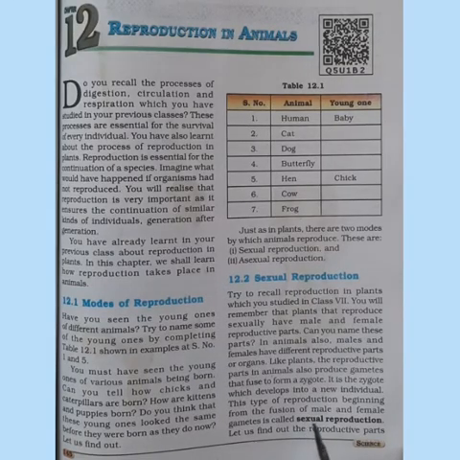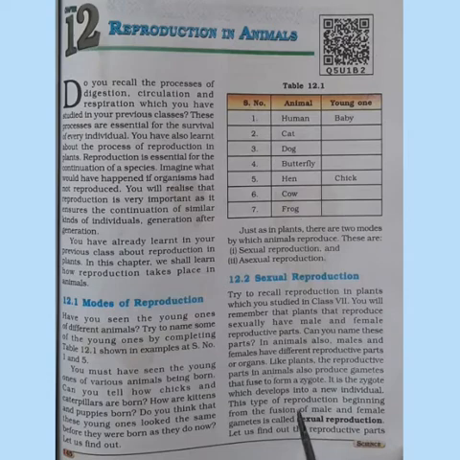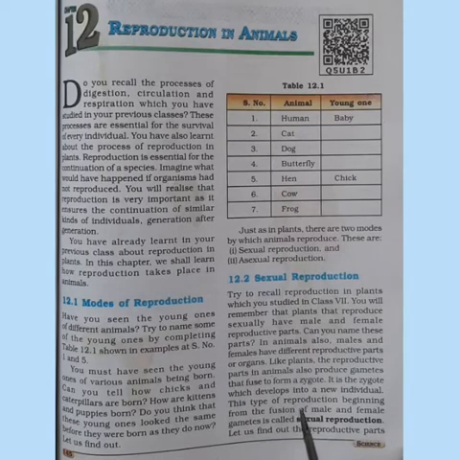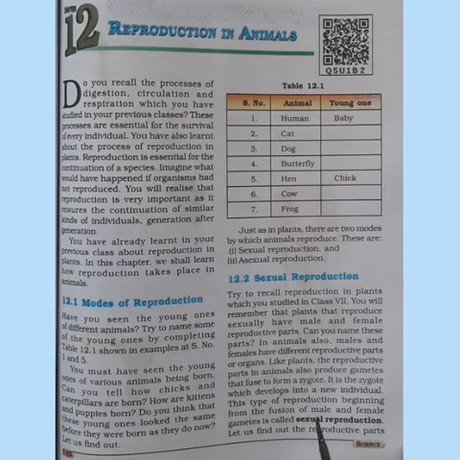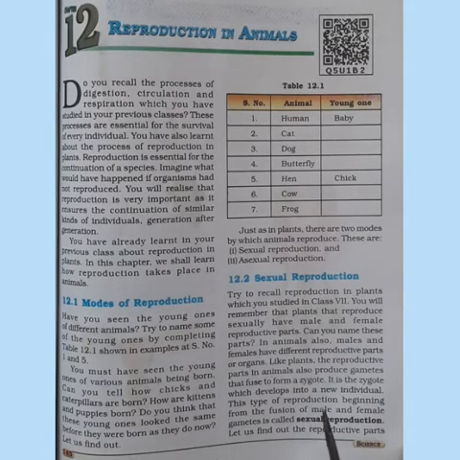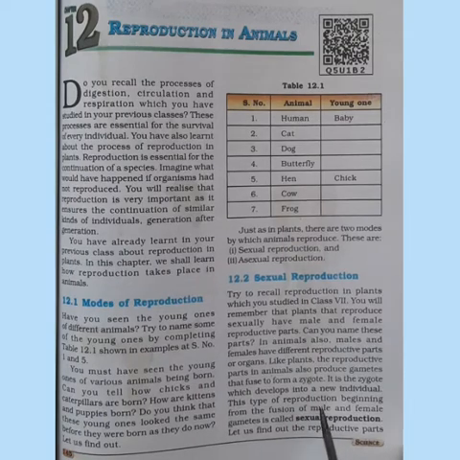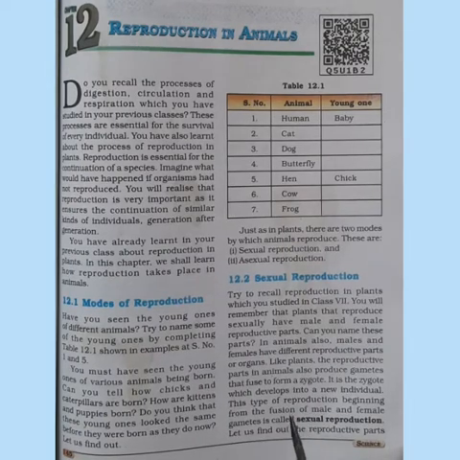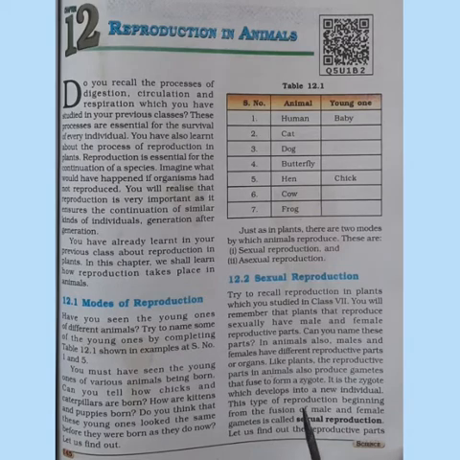This type of reproduction begins with the fusion of male and female gametes. That mode of reproduction is known as sexual reproduction. What is sexual reproduction? The fusion of male and female gametes is known as sexual reproduction. So the fusion of male and female gametes forms a zygote, and the zygote develops into a new individual.